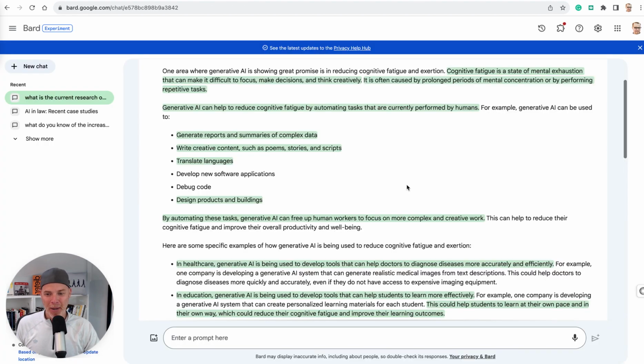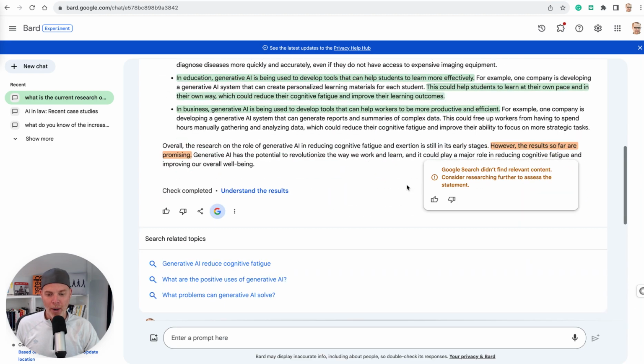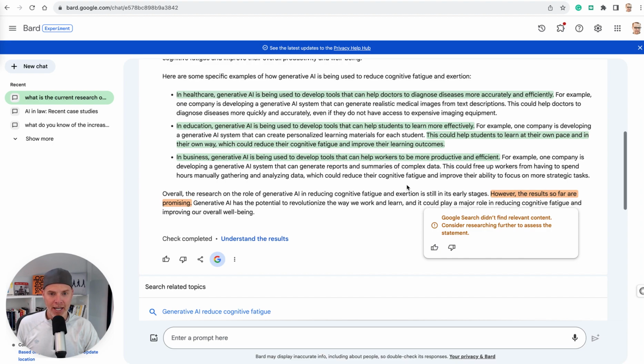All right, getting back to Bard. So here we go. This is a great new feature, relatively new feature. You should try it out, and this should help alleviate as we get closer and closer to being able to trust these models. So, all right, Google Bard, I appreciate it.